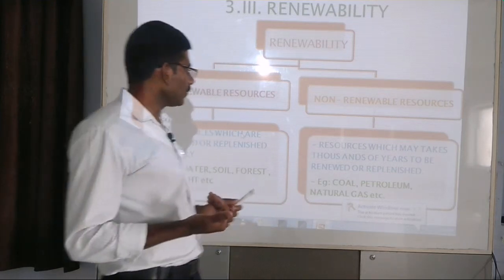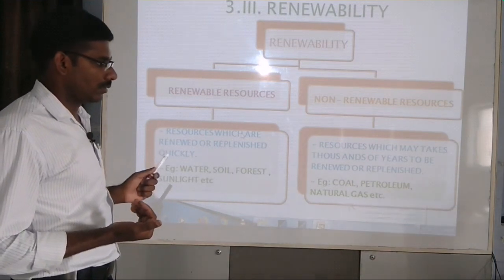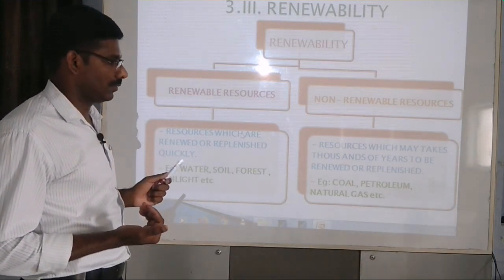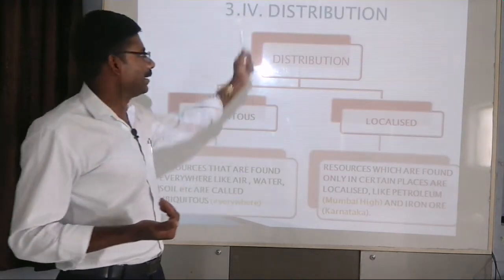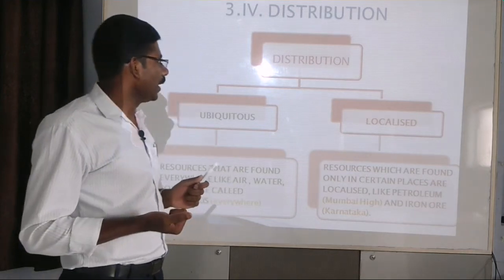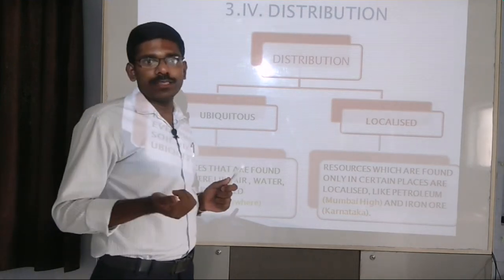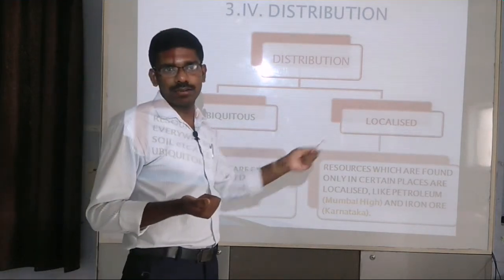The next, we need to discuss about the distribution. On the basis of distribution, we can divide the natural resources into two. They are ubiquitous and localized resources.